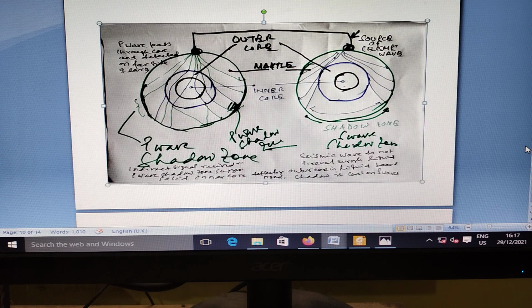This is the shadow zone for P waves and S waves. And here there is a liquid core. For S waves, there is a shadow zone, since the liquid core allows no signal to flow. That is the shadow zone. In the case of P waves, an indirect signal is received because there is a solid inner core. Due to the existence of the solid inner core, an indirect signal is received in the P wave case.